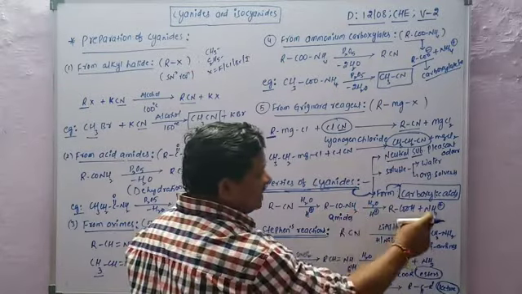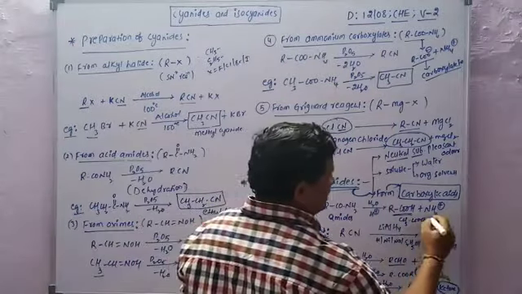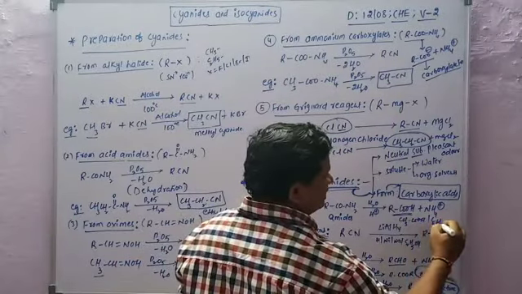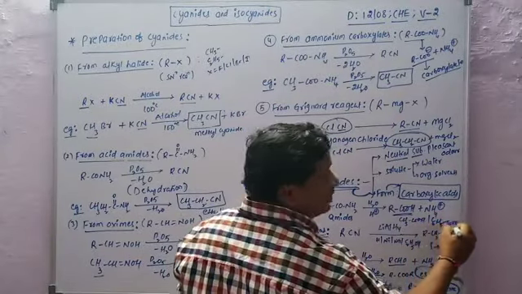RCOOH is the carboxylic acid. For example, in the place of R, if you take CH3, CH3COOH is acetic acid, one of the carboxylic acids. Or in the place of R, if you take C6H5, C6H5COOH is benzoic acid.